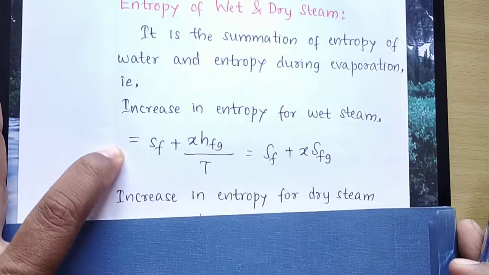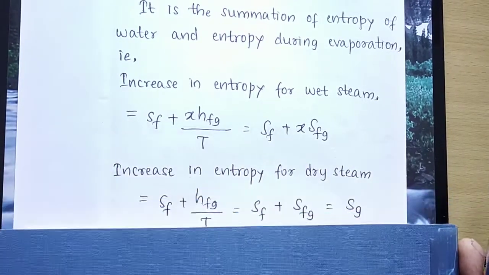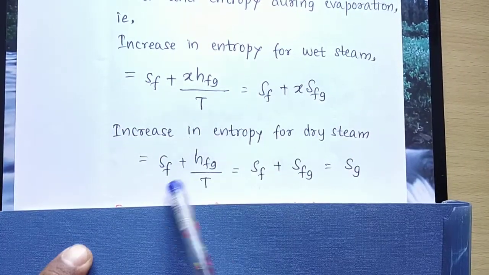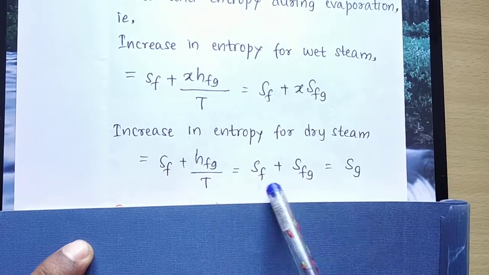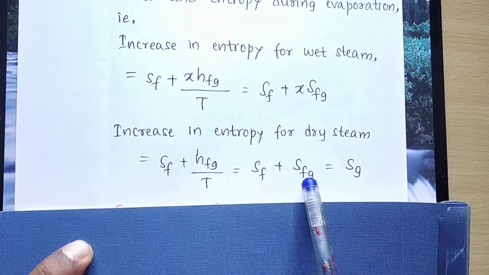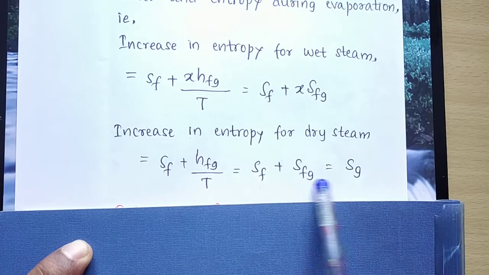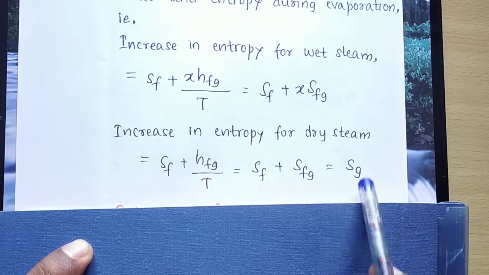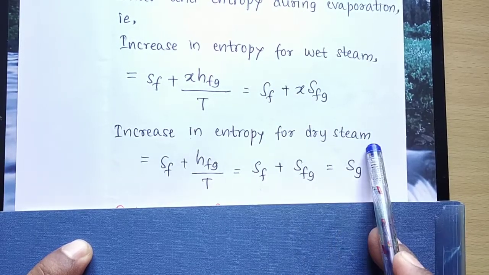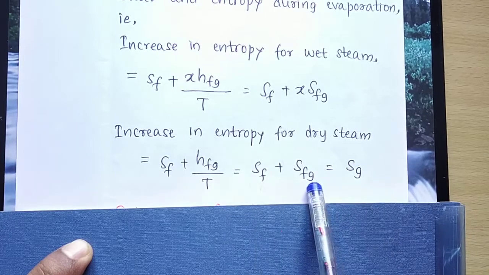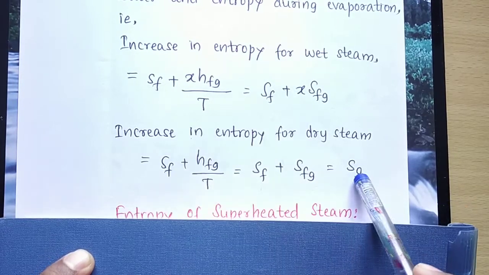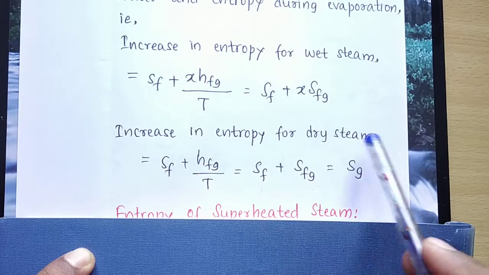Then the entropy of dry steam. If you want to measure it, it is nothing but SF plus HFG by T, that is SF plus SFG, which is SG. So SG is the symbol used for dry steam. So dry steam will be SF plus SFG, which gives SG, that is the entropy of dry steam.